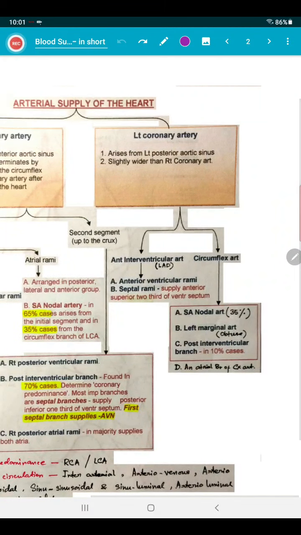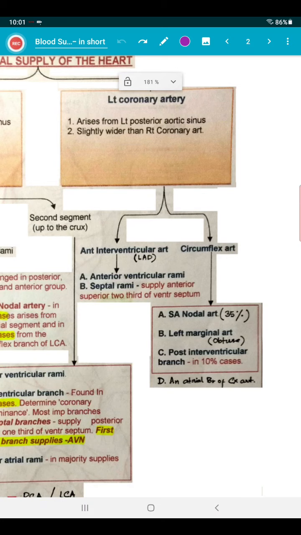Then move on to the left coronary artery. It arises from left posterior aortic sinus, already told, slightly wider. Divide it into two. Anterior interventricular artery, which in clinical cardiological term is known as LAD, left anterior descending branch. Anterior interventricular artery is not used much in clinical parlance. It is known as left anterior descending branch. Another is circumflex branch.